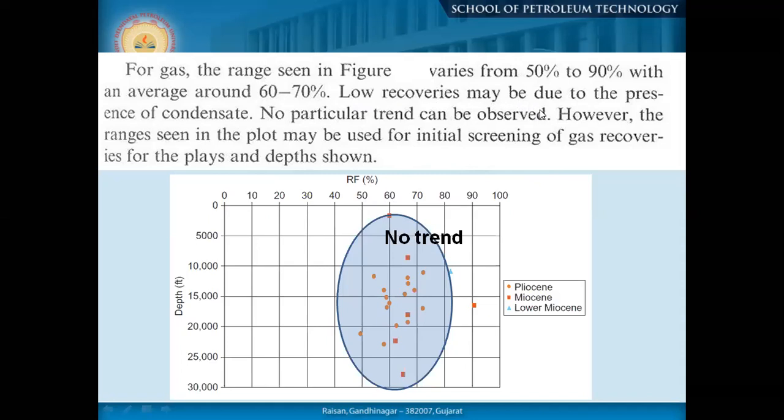Low recovery may be due to the presence of condensate. So this is a gas field, and that's why you can understand how the gas condensate will behave. Once pressure decreases, the gas will convert to liquid, so that may not be recovered sometimes. A very small amount of condensate liquid is actually deposited in the reservoir that could not be taken away or produced even if you do many things.